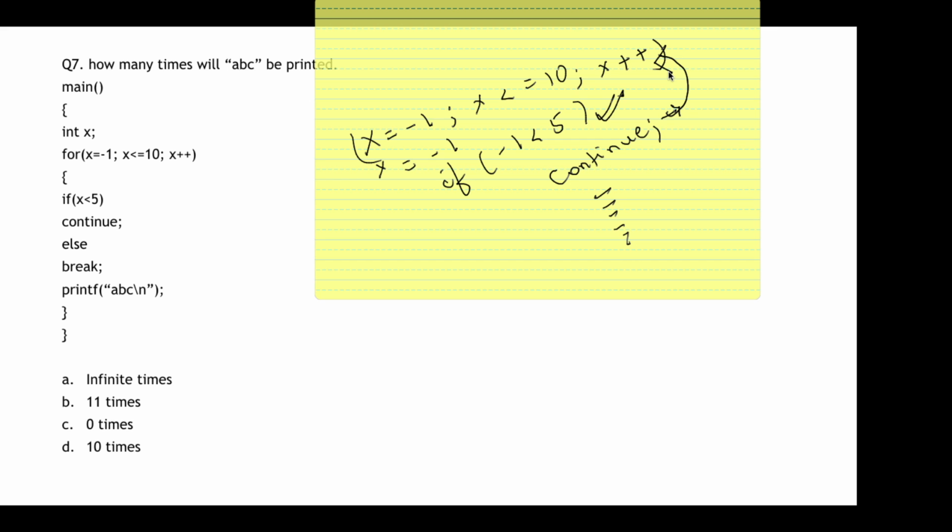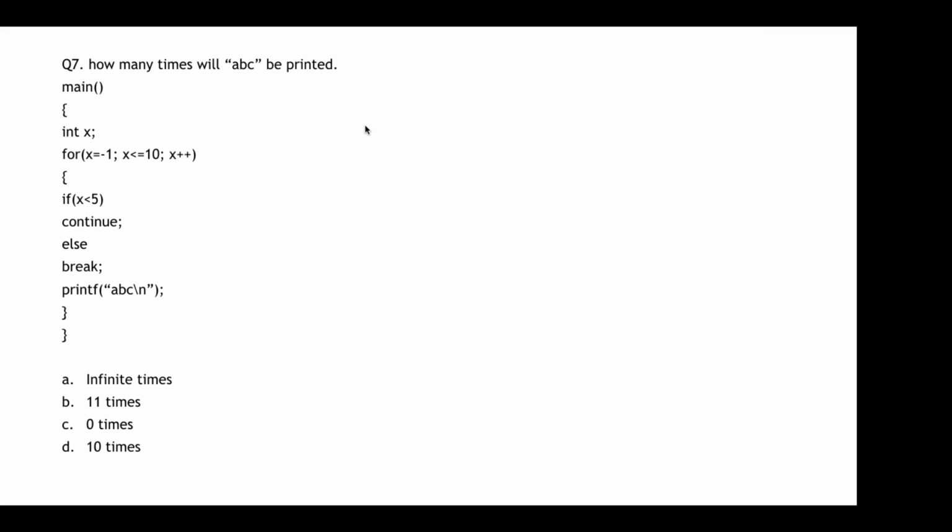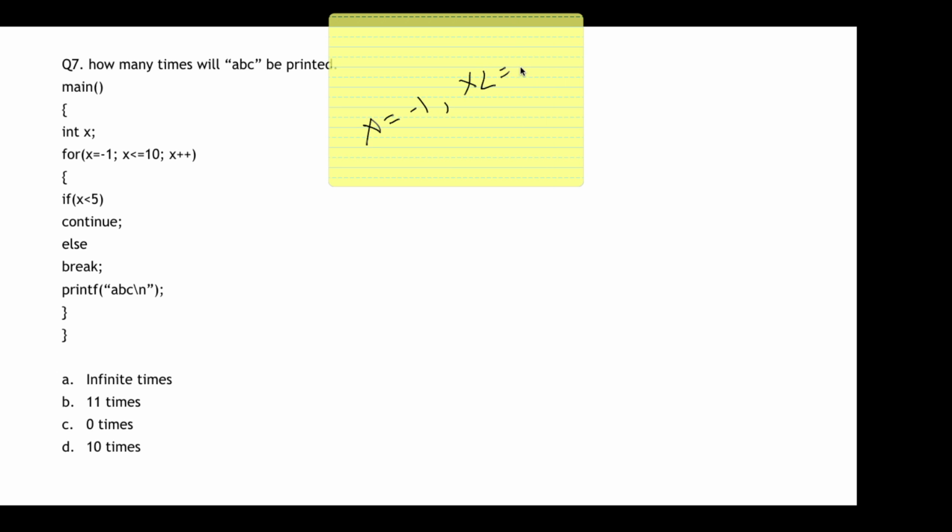When it takes you back over here, again the x value will be incremented. Sorry, it will not become -2, it will become 0, right? Since it is incremented. So I'll just redo it. x is equal to -1, then x less than equal to 10, x plus plus.